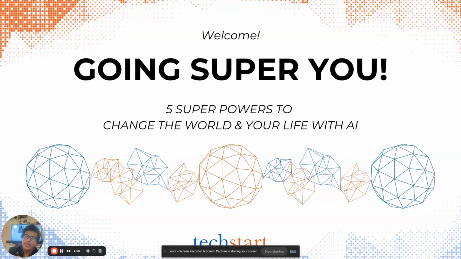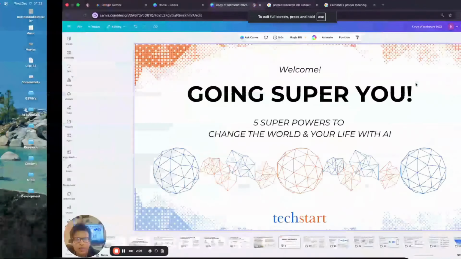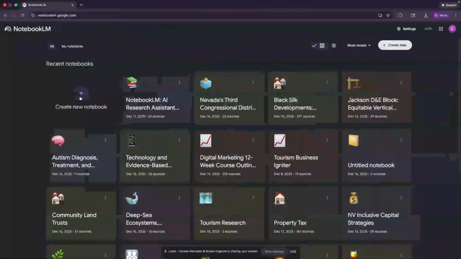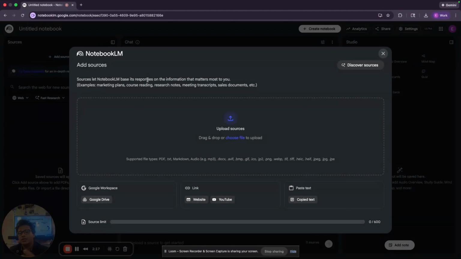Let me just say that you do need to have a Gmail account. So it's notebooklm.google.com. You will need a Gmail account. If you're already paying for a Google Workspace account, then you will be golden because you will have access to this. So let's open up a new notebook. I'm going to click on create a new notebook, and you can see that the first thing it's going to ask us to do is to add our own sources.